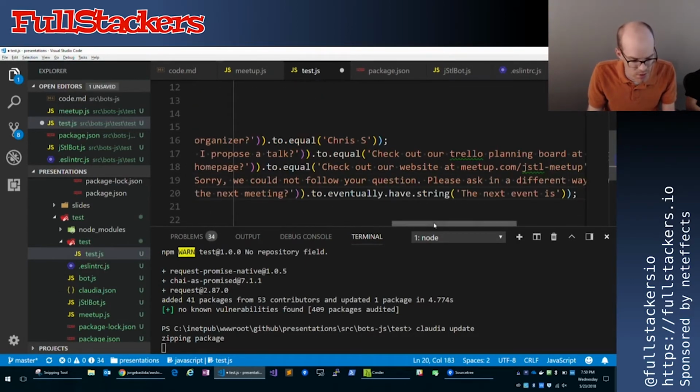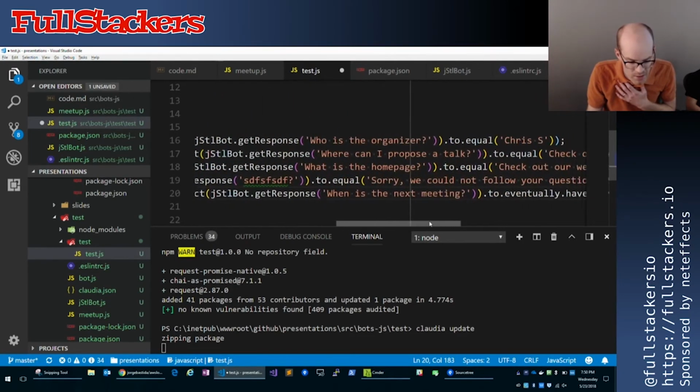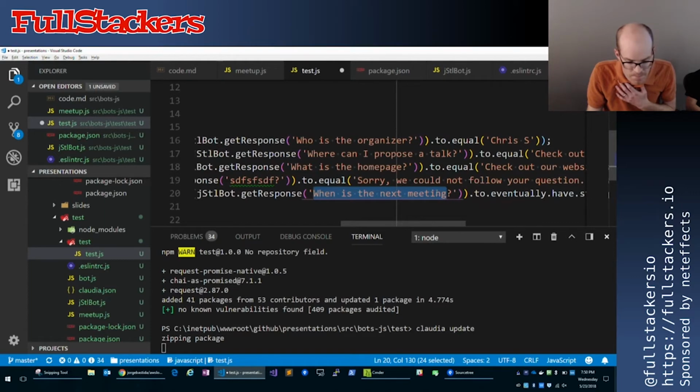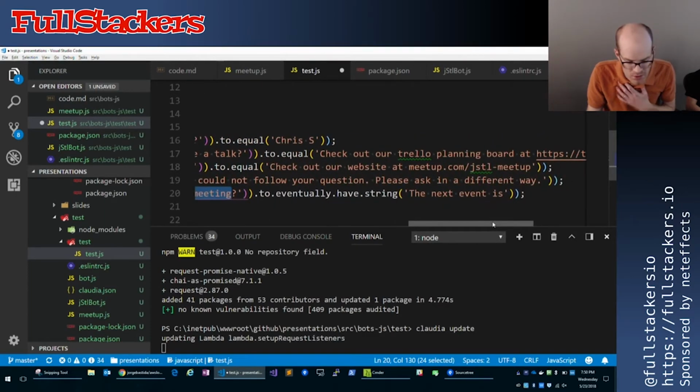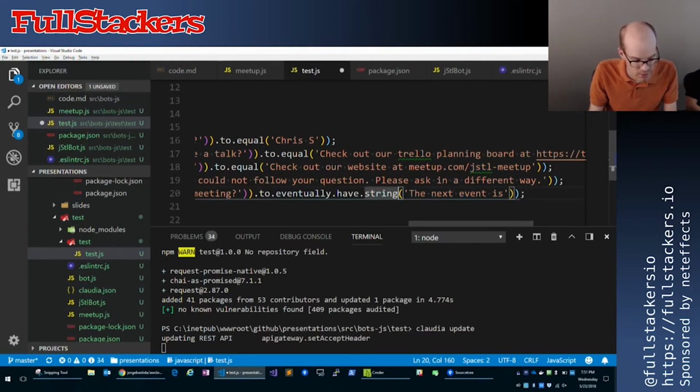So we're just going to say here, it should respond correctly for a question about the next meeting. So when we ask it, what is the next meeting? It should start with the next event is. I'm not even worrying about whether it matches whatever's coming back from the API. Just trying to make sure that it's working correctly.